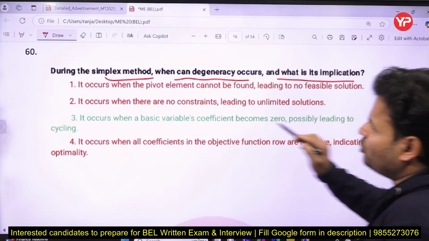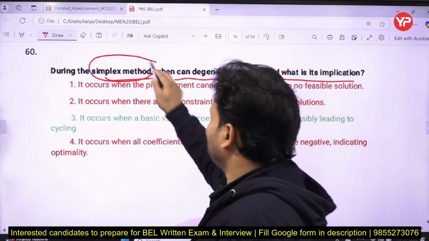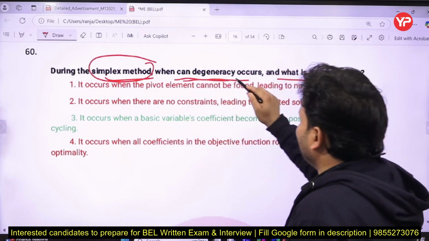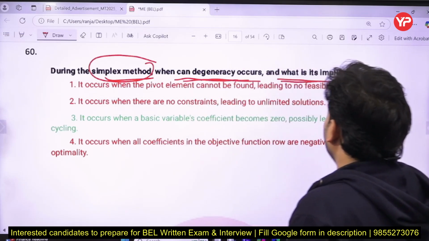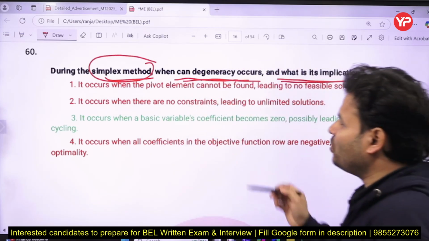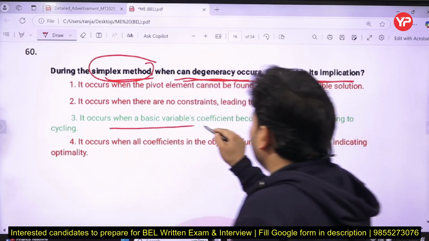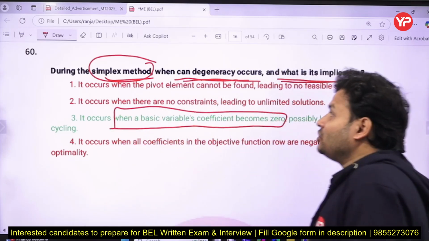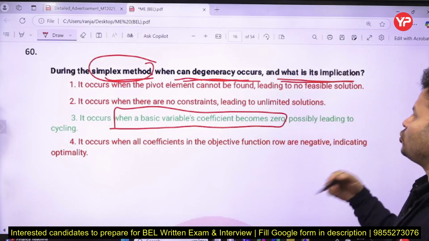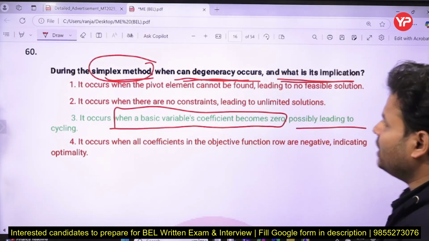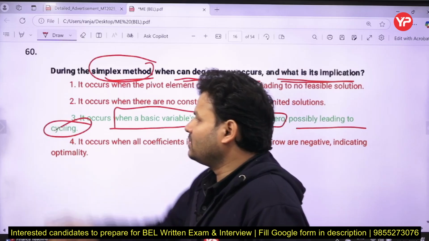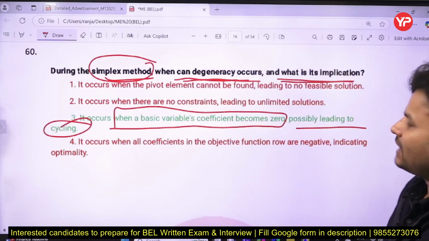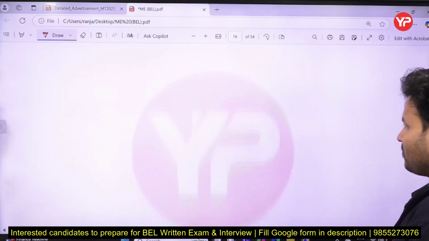So my dear friends, if you talk about the simplex method, when can degeneracy occur? What is its implication? It occurs when a basic variable coefficient becomes 0, then degeneracy is going to occur, possibly leading to cycling. So the correct answer will be C for Chennai.